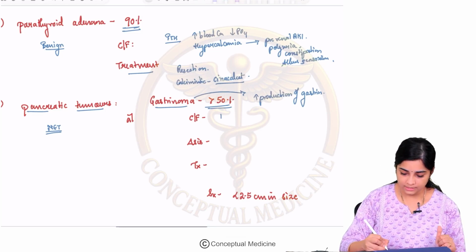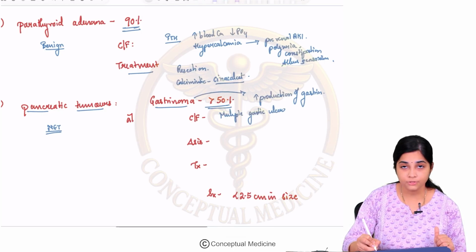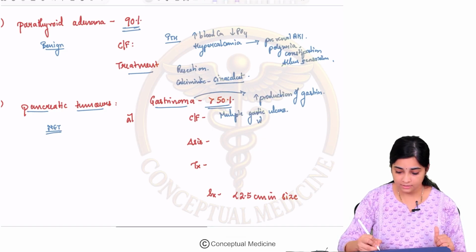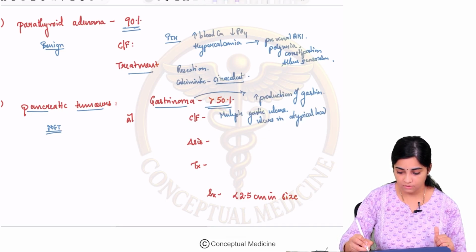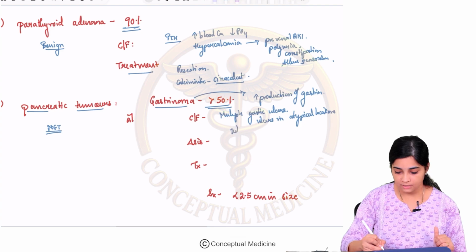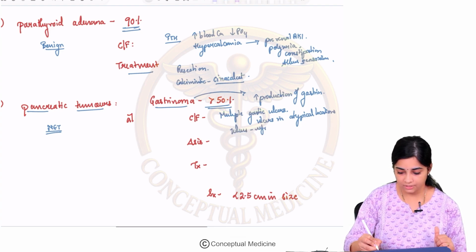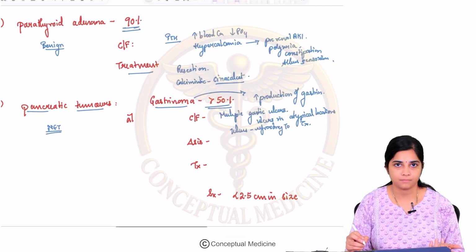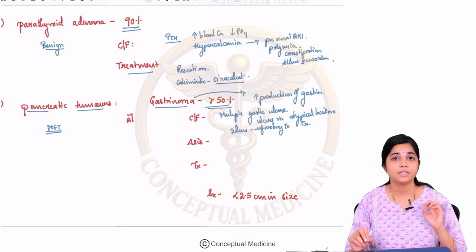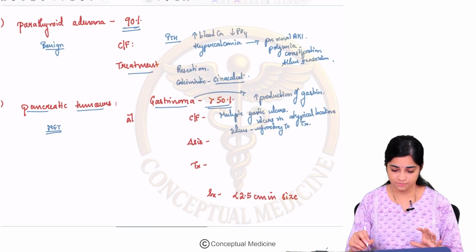They present with multiple duodenal or gastric ulcers, ulcers in atypical locations, or ulcers which are refractory to treatment. Okay, so this is when you will suspect a gastrinoma in the patient.